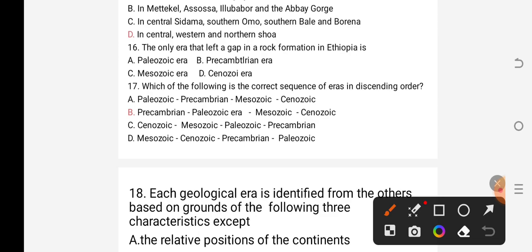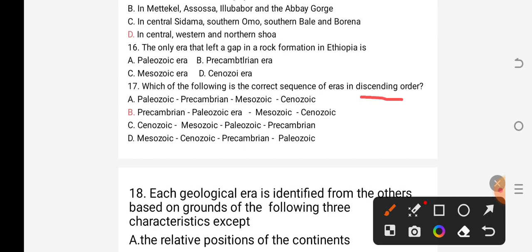What does descending mean, students? The underlined word, descending, is the antonym of ascending. So descending means decreasing from large to small. While we are asked such questions, we have to understand that we are asked about the order, the sequence from older to younger, from larger to smaller, from bigger to smaller. So you have learned it in class.